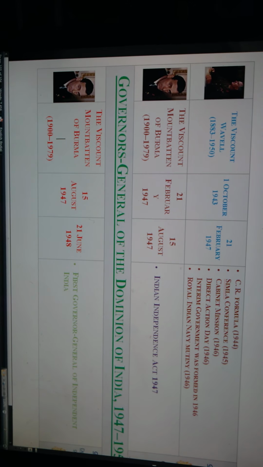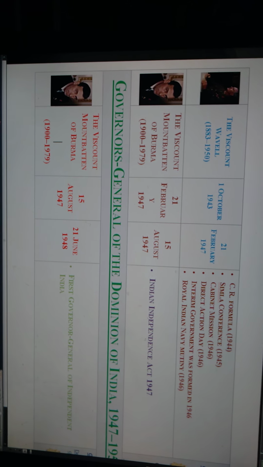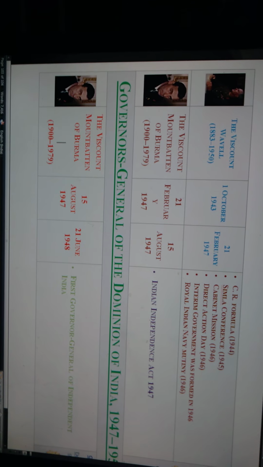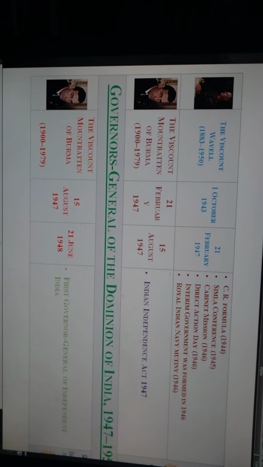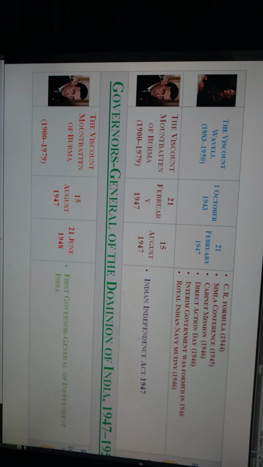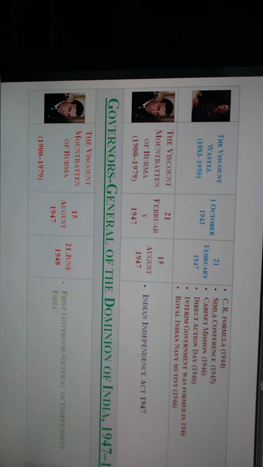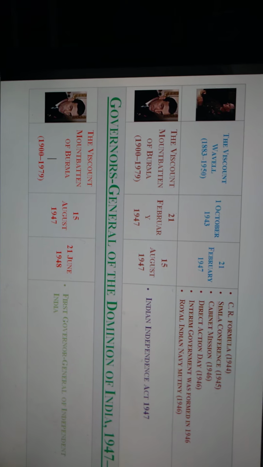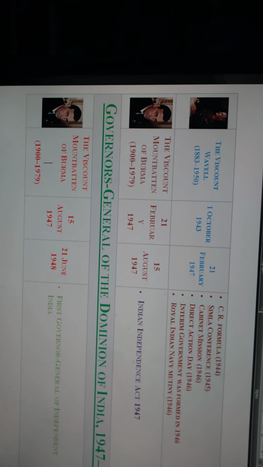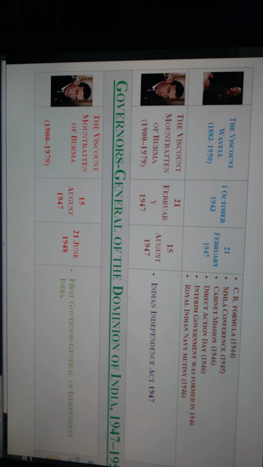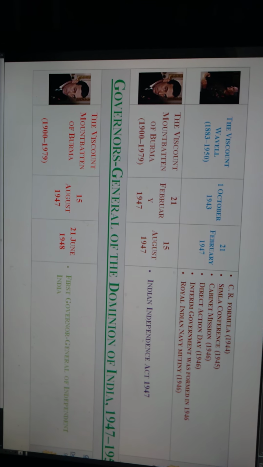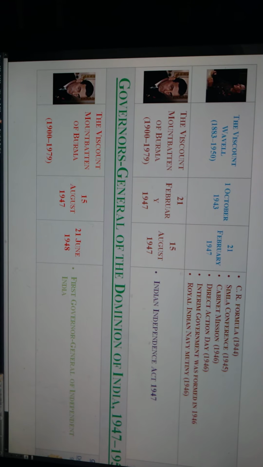And the last Viceroy of India was Viscount Mountbatten of Burma, from 21st February 1947 to 15th August 1947, nearly 6 months as Viceroy of India. The Indian Independence Act 1947 was passed, and after Mountbatten, India got independence from the Britishers. This Indian Independence Act 1947 was given under the period of Lord Mountbatten.